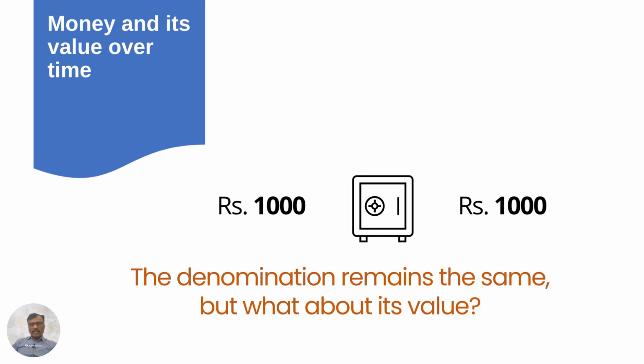However, here is the question: even though the denomination remains 1,000 rupees, what about its value? Undoubtedly the value is not the same, as all of you can make out. Why? Because the things you could have purchased with 1,000 rupees a year ago cannot be bought for the same amount now. This demonstrates that the value of money decreases over time due to inflation. Inflation is responsible for reducing the value of money as time passes.